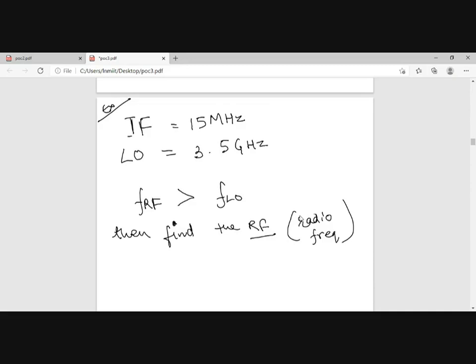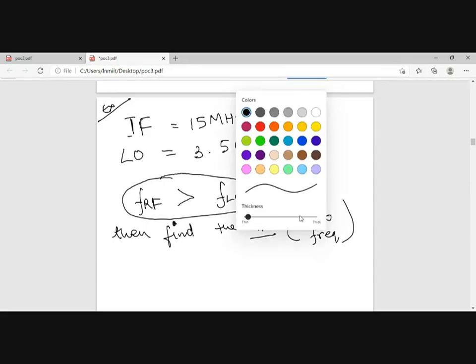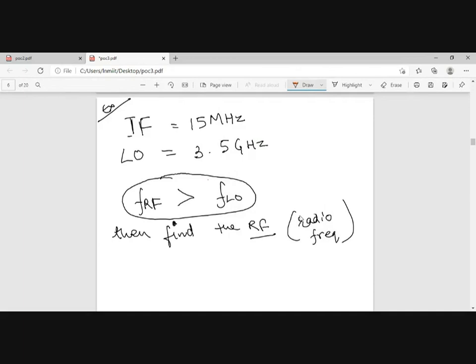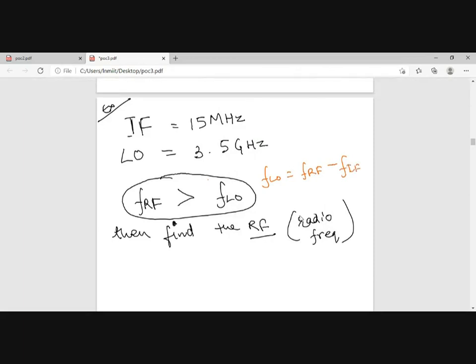If we are going for this solution, if RF is greater than FLO, then what will be my value of the local oscillator frequency? FRF plus or minus? FLO is equal to FRF minus FIF, right? It should be lower, isn't it?